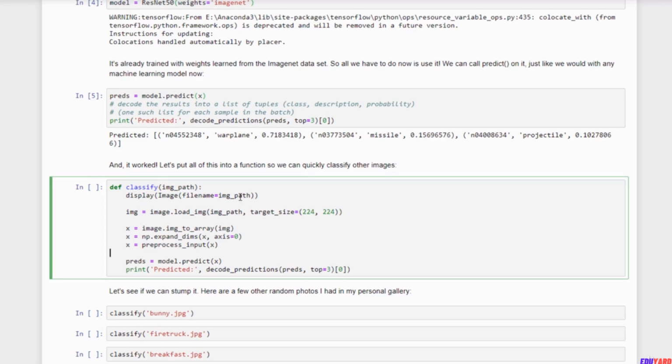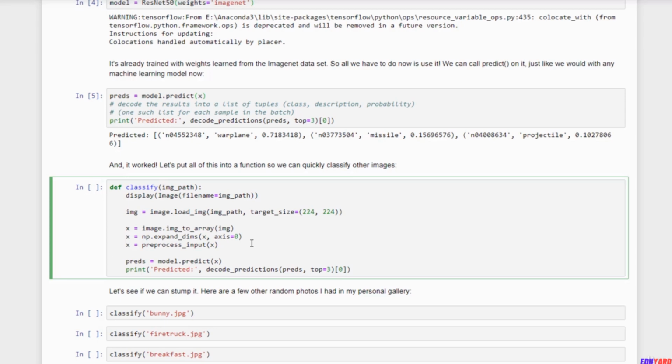It will then load that image up, scaling it down to the required 224 by 224 dimensions, convert that to a NumPy array, preprocess it, and then just call predict on the ResNet50 model and see what it comes back with. So now we can just say classify and whatever our image file name is, and it will tell us what it is. So we have reduced our little bit of code here to just one line now.